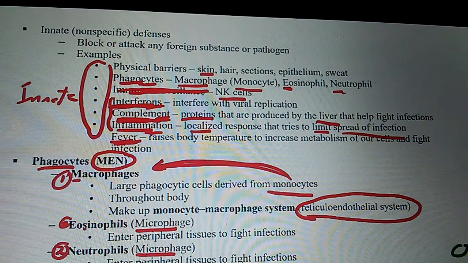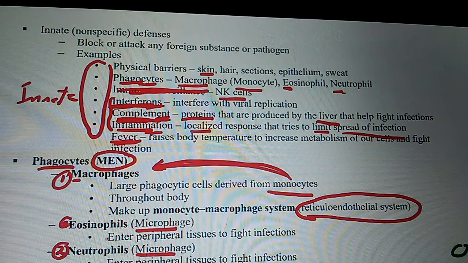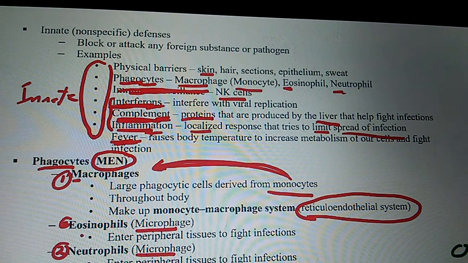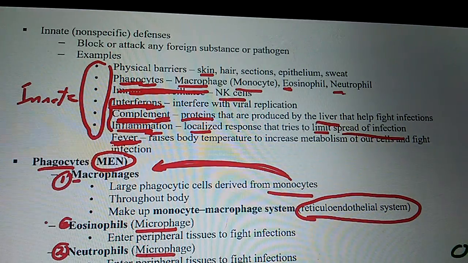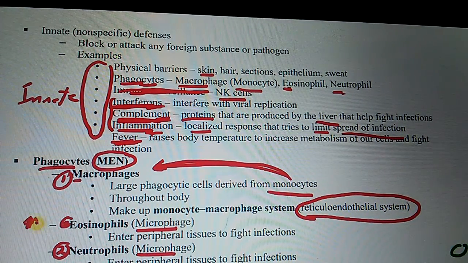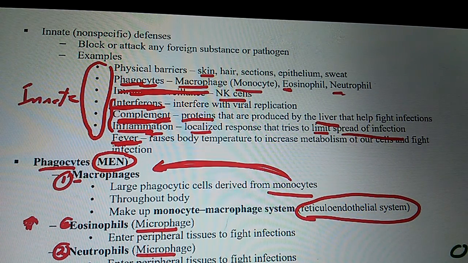Do eosinophils, and we talked about this already, so I'm going to review it from a previous video. Are eosinophils used to fight parasitic infections? Yes. Which one fights parasitic infections? Eosinophils. Get ready to say yes. Do eosinophils also become elevated during an allergic reaction?